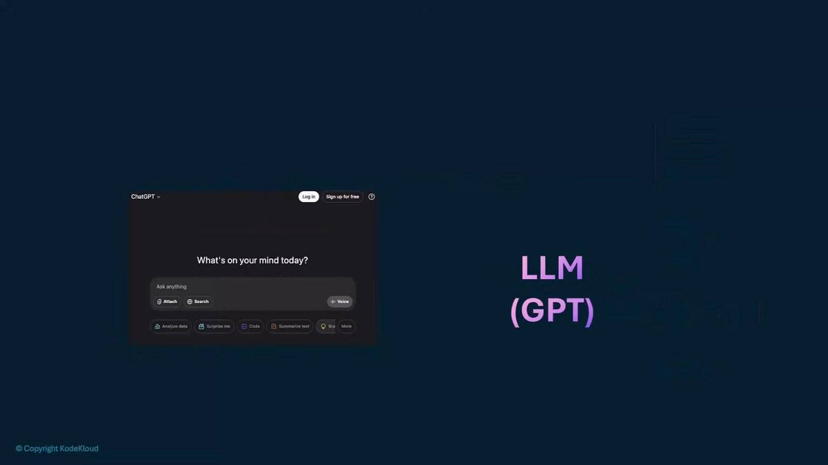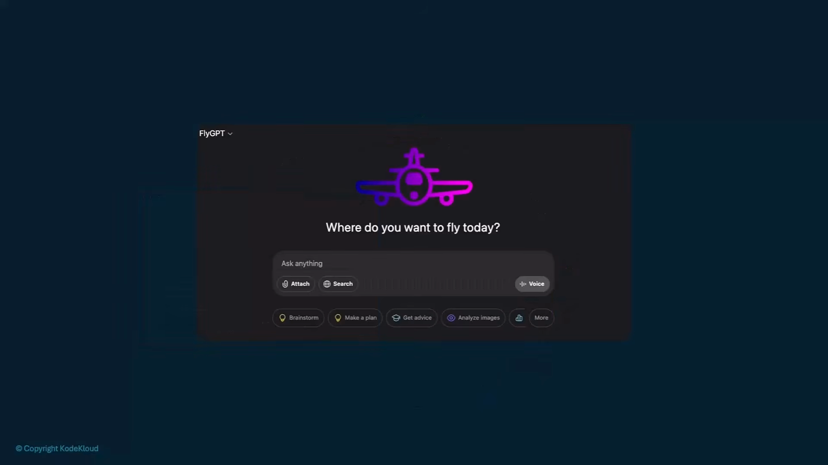So the way it works is, when a user asks a question in ChatGPT, the application sends a request to the AI, which is the LLM, and the AI generates a response and sends it back to the application and displays the results on screen. Now, let's say we are building an application called Flight GPT, similar to ChatGPT, and we want it to book a flight for the user.